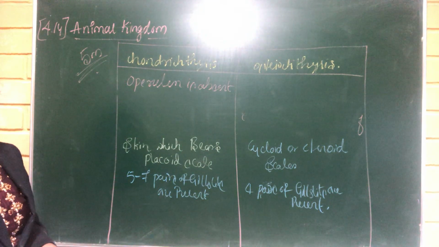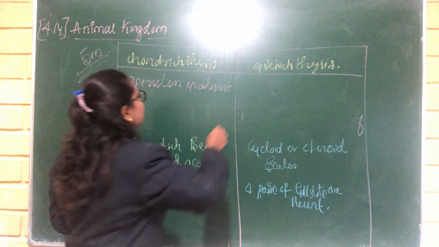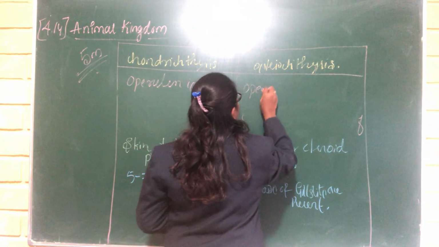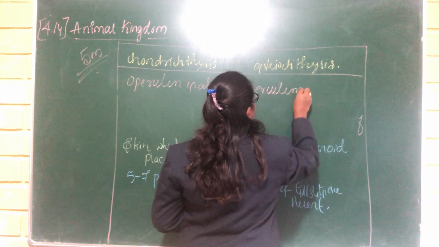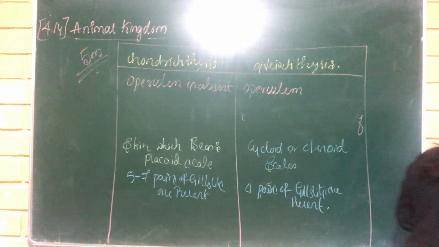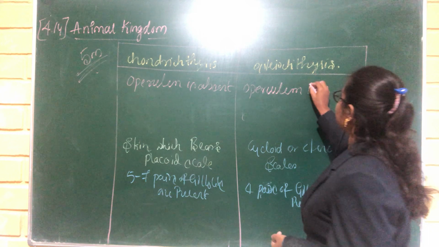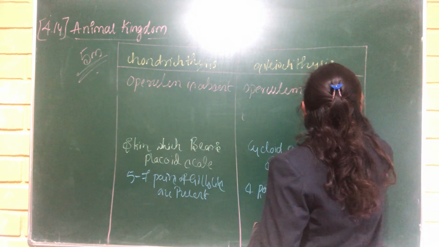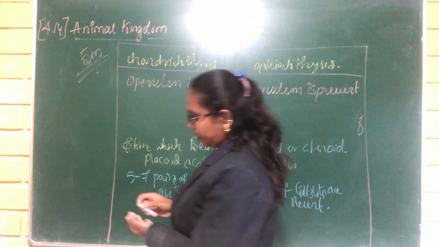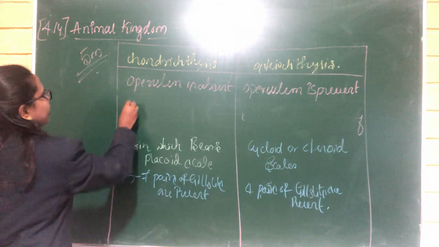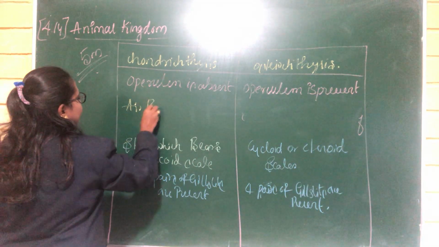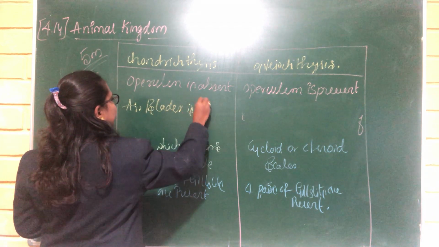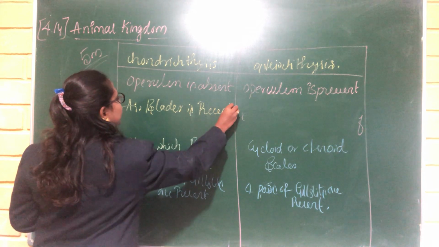But in the Osteichthyes, an operculum is present.